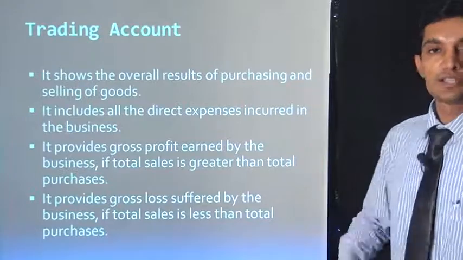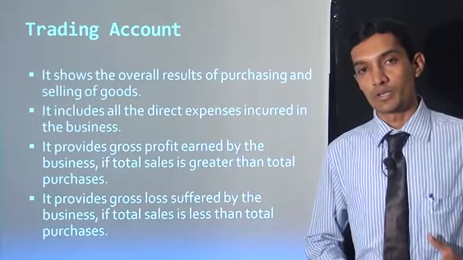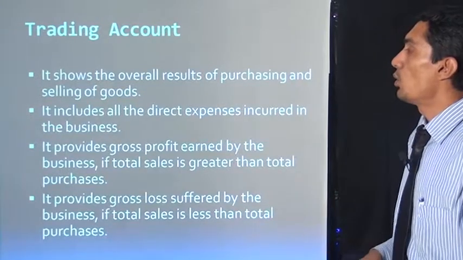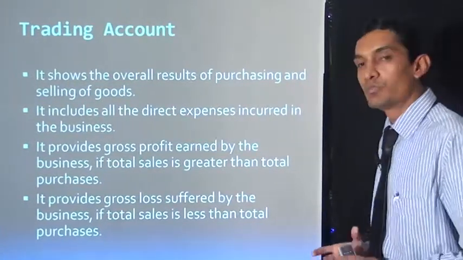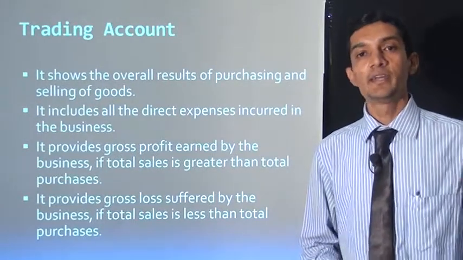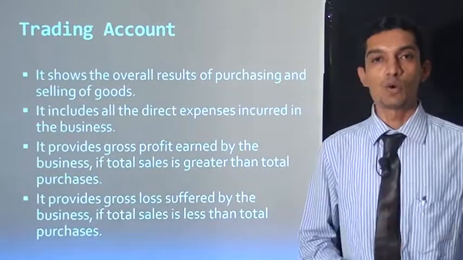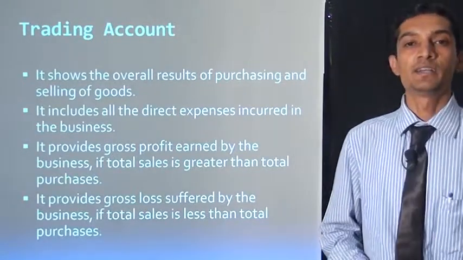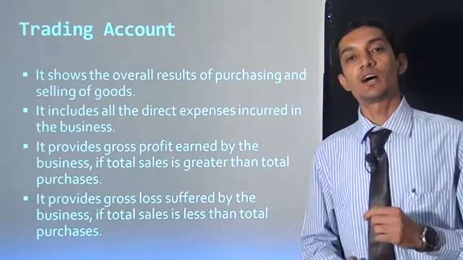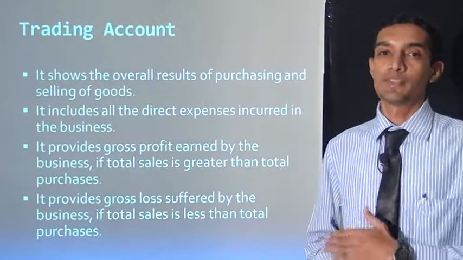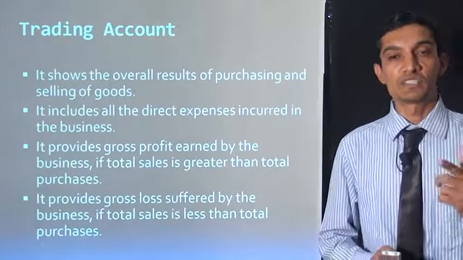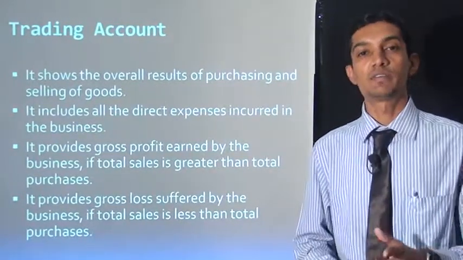Next, first is the trading account. Now what is a trading account? I discussed this. It shows the overall result of purchasing and selling of goods. In the trading account, only stock entries and purchase and sales entries are written. So the trading account shows whether the position of selling and purchasing is good or not. If selling is more than purchasing, we get gross profit. And if on the debit side purchasing is more than sales, it is our gross loss.